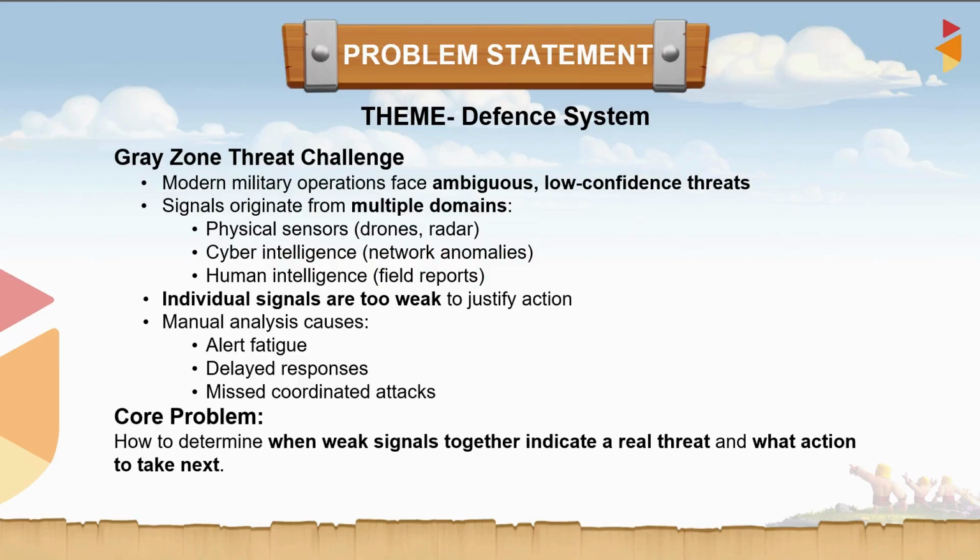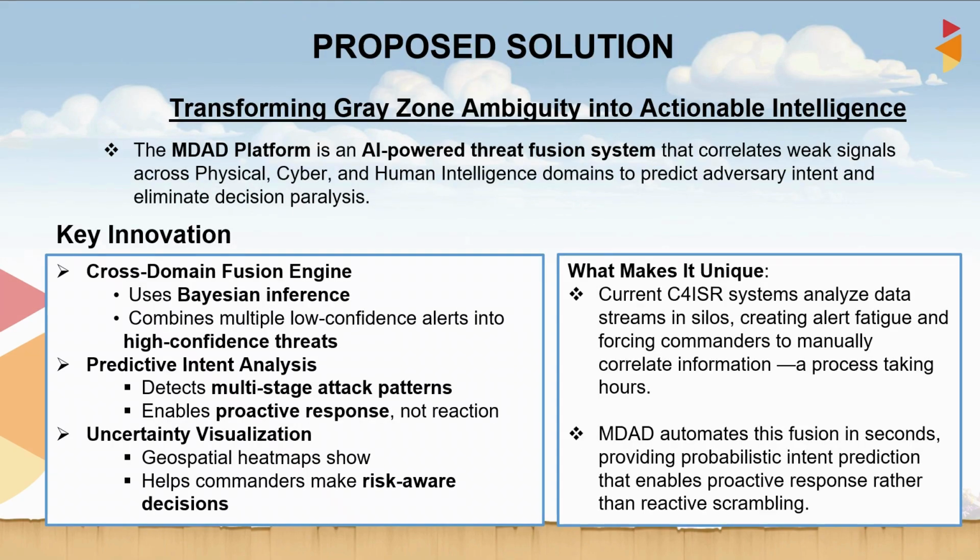Defense systems face gray zone threats, weak, ambiguous signals from physical sensors, cyber networks, and human intelligence. Individually, the signals appear harmless, but together, they can indicate a coordinated attack. Manual analysis leads to alert fatigue, delayed decisions, and situational awareness gaps. This is exactly where MDAD makes a difference.